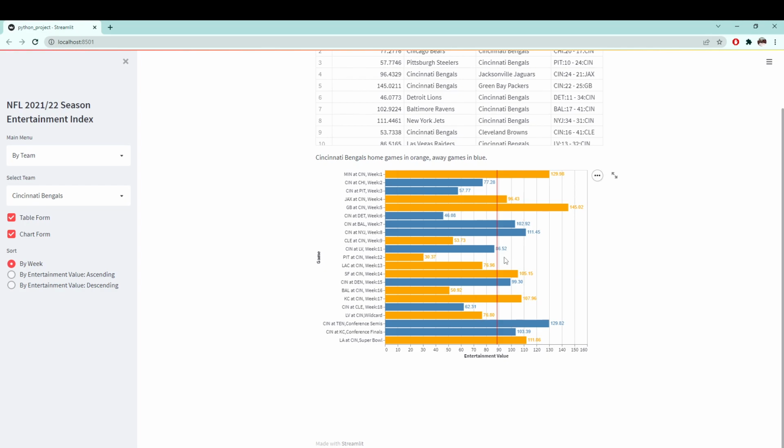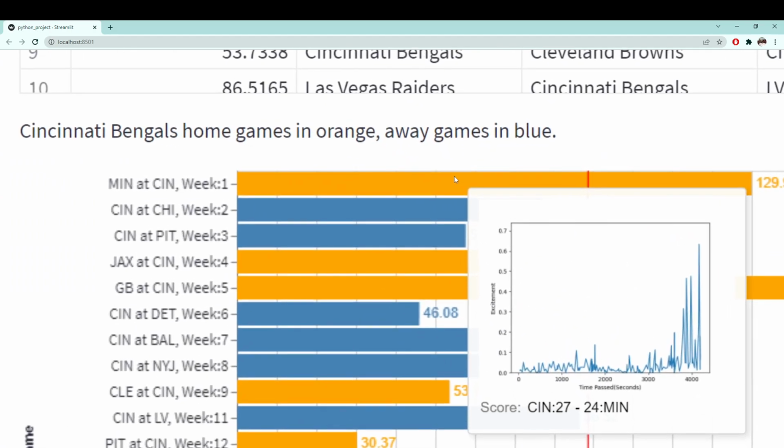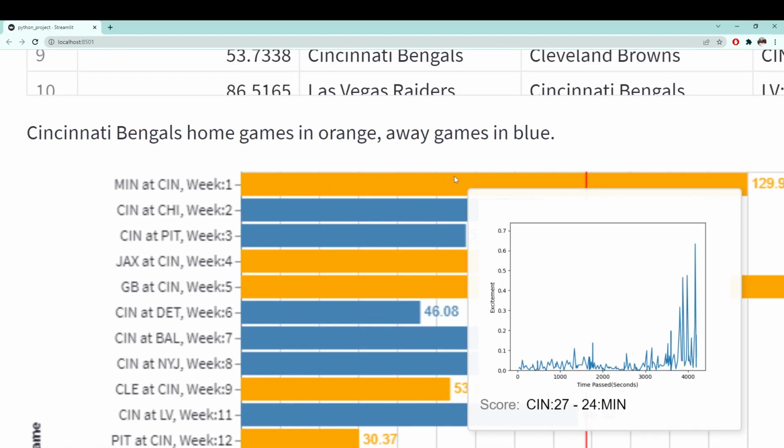The red line indicates the mean of all Cincinnati Bengals games, so the mean of all these games displayed here. And when you hover over a bar, you can see on a per second basis how exciting each game was, and you can see the score as well.